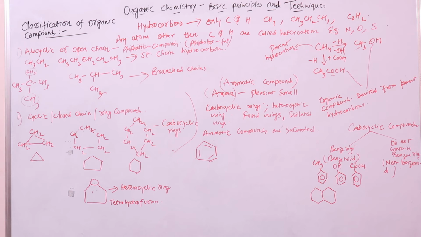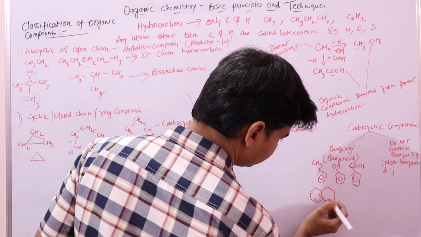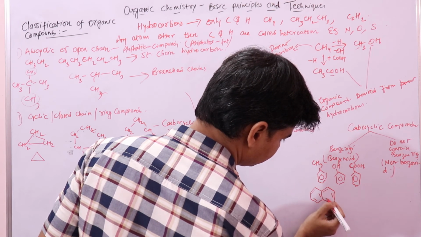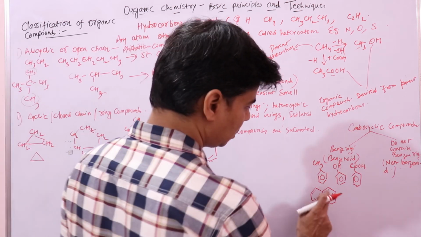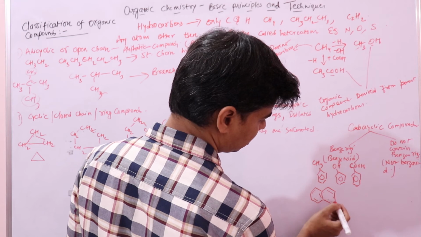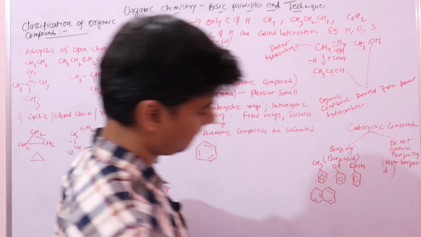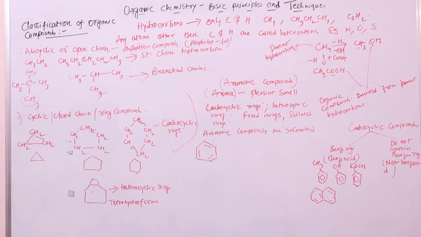So these are also unsaturated compounds. This is how we draw it. This compound is known as naphthalene.